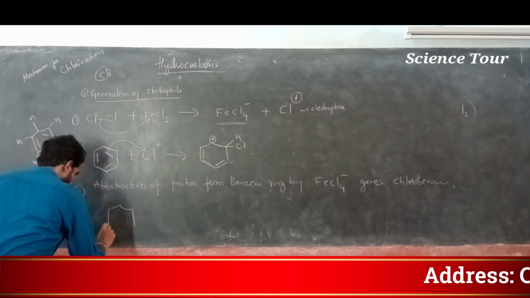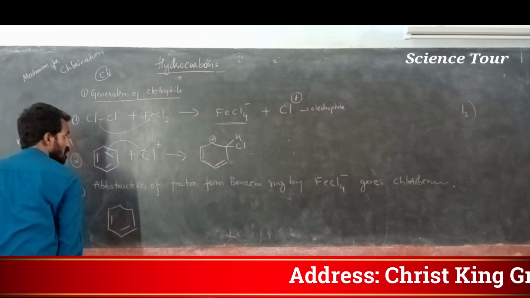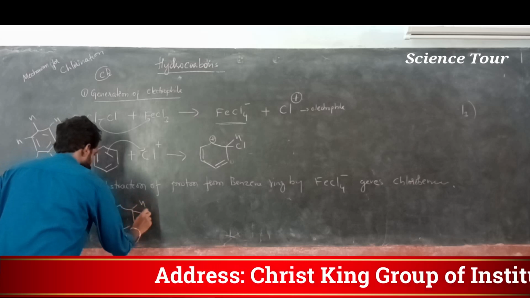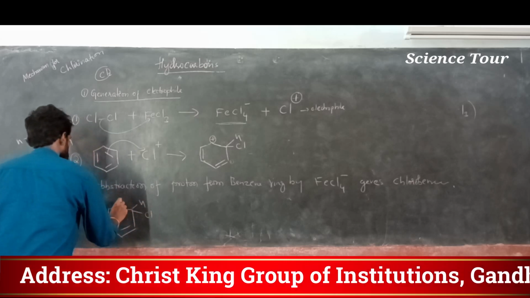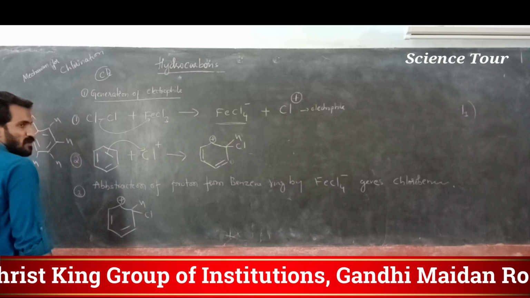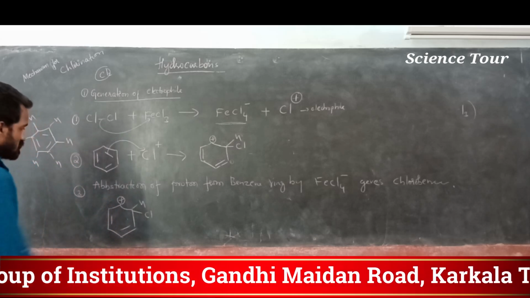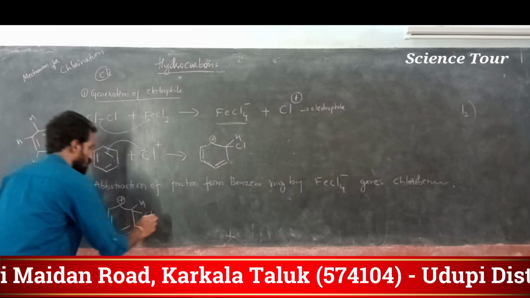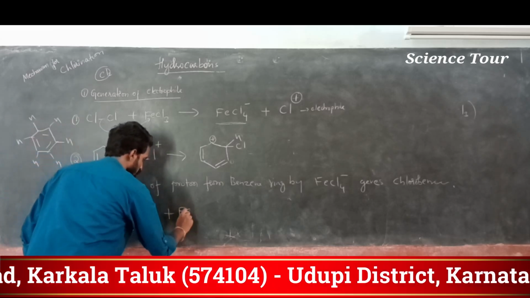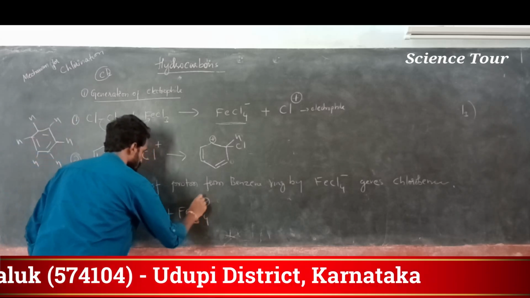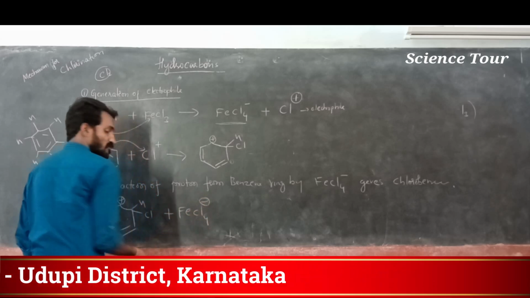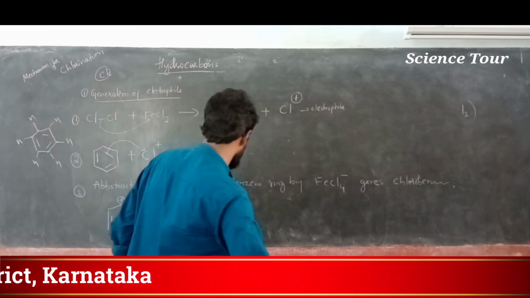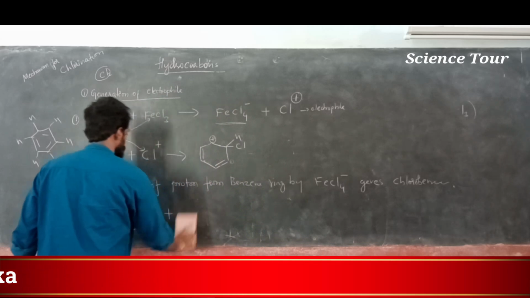I will write once again here HCl, here plus charge. To neutralize this plus charge, this carbon needs one more bond. From where it gets the bond, I will tell you, my dear students: it uses this FeCl4 minus. I will write FeCl4 minus like this, otherwise you will get confused.